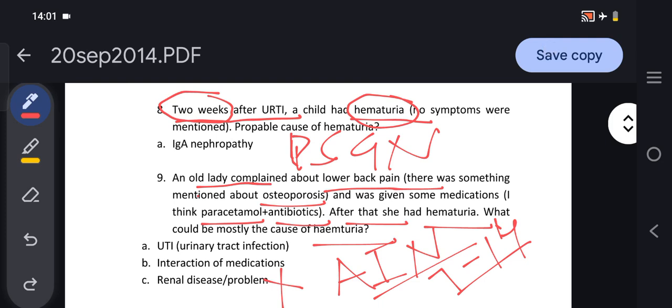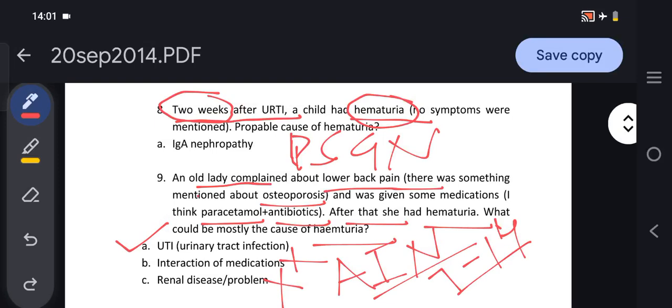Next option, they have given interaction of medication. As they have mentioned paracetamol and antibiotics, there is no interaction between these two which can cause hematuria. So interaction of medication is also not the correct answer. So whenever an old lady presents with lower back pain and after this develops hematuria, the correct answer would be UTI.